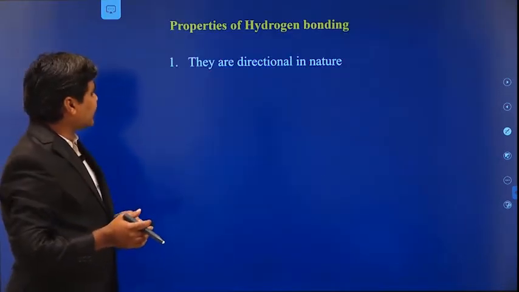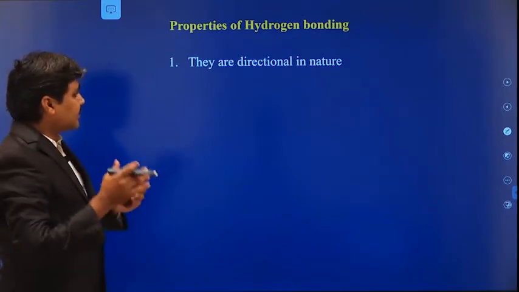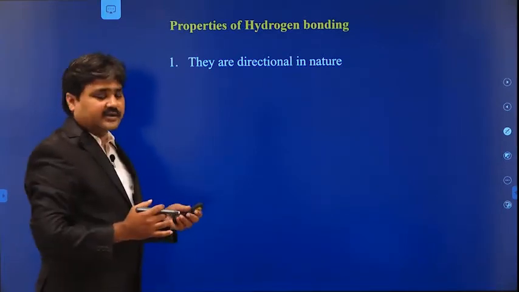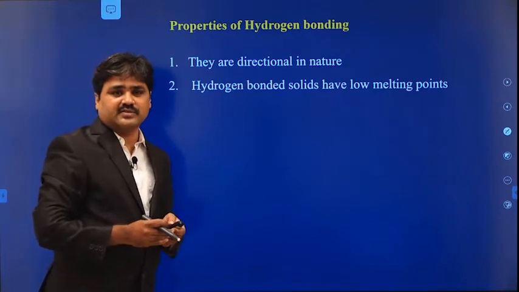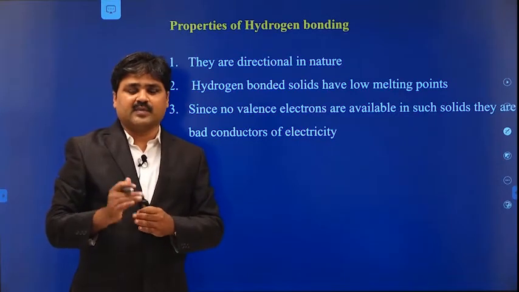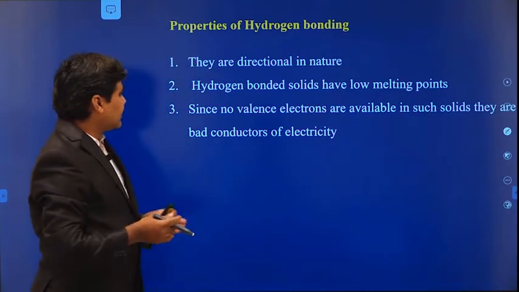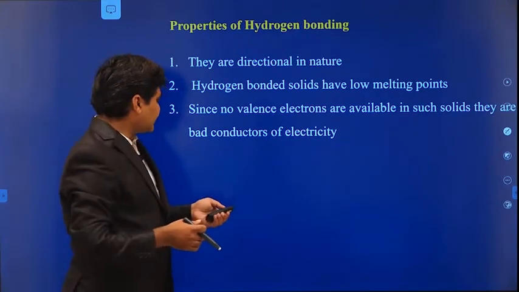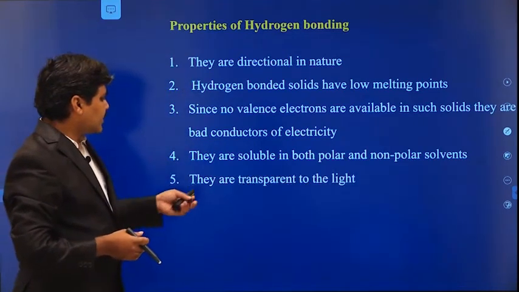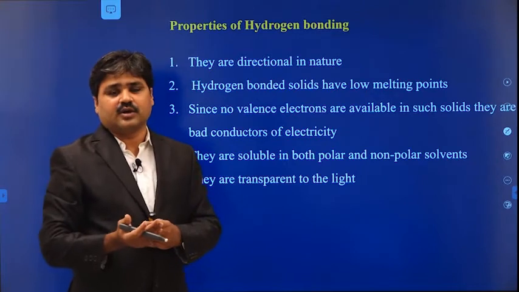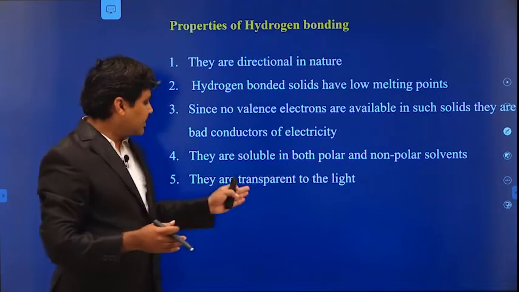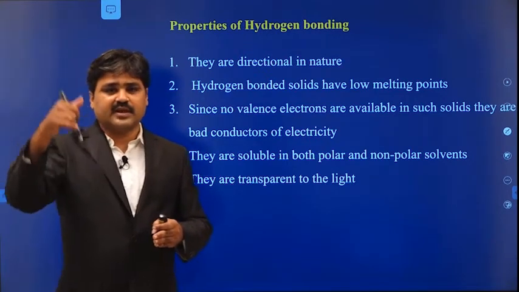Coming to the properties of the hydrogen bond: they are directional in nature because the dipoles are forming, from the negative charge to the positive charge, so they have a particular direction. Because this bond is very weak in nature, they have a very low melting point. They do not conduct electricity, because only dipoles are forming and there are no free electrons, so they are bad conductors of electricity. They are soluble in both polar and non-polar solvents. They are transparent to light, since there are no free electrons, so they do not absorb energy. When light falls on the materials, it is able to pass through them.